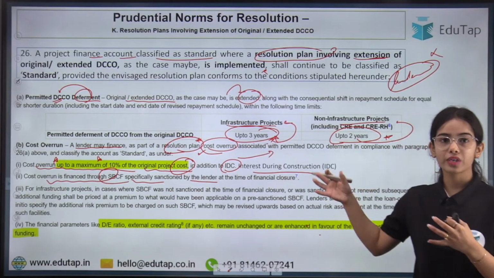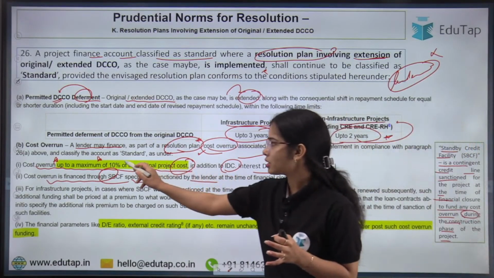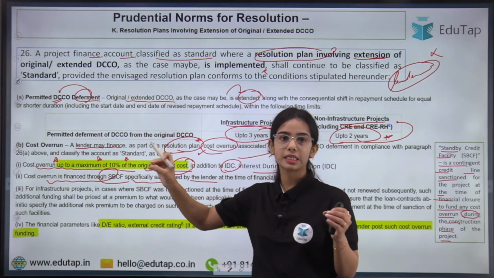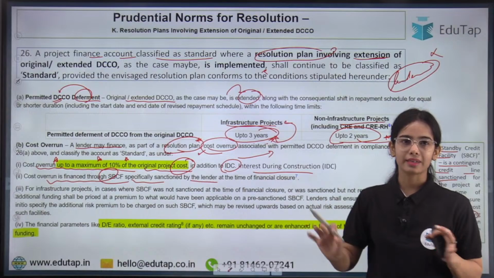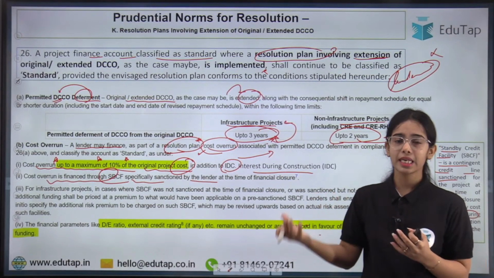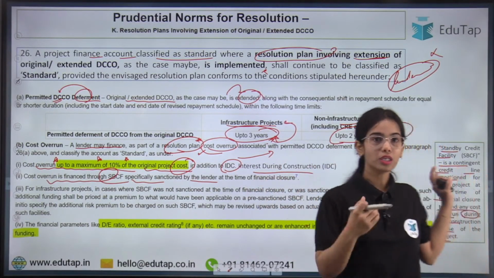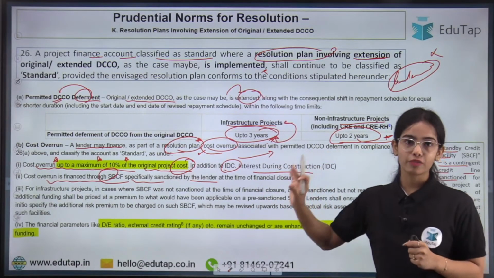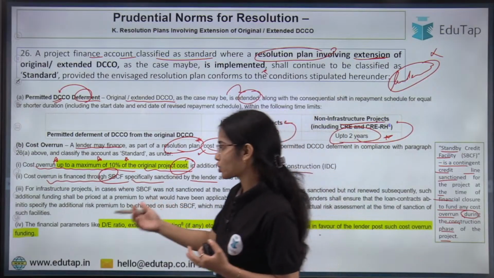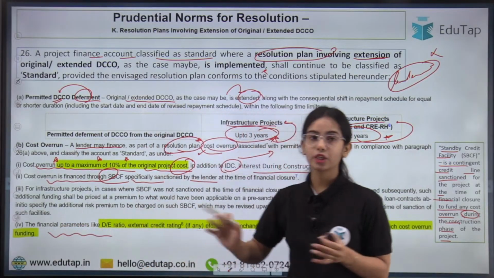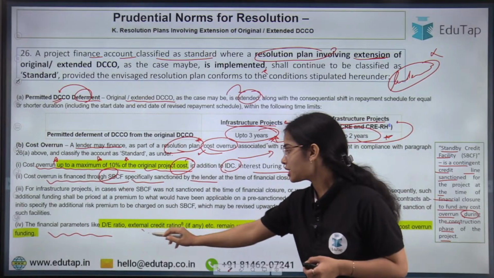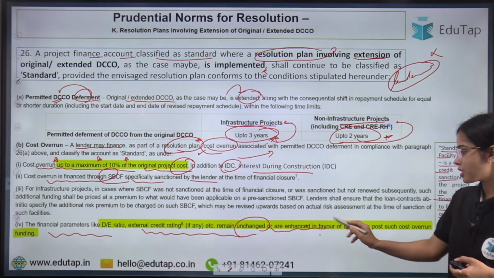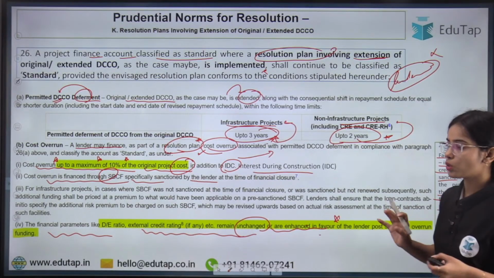So if the cost overrun is a maximum of 10%, then the loan will be considered standard, and it will be considered that there is no stress, and the money will be given through the standby credit facility. Through this, the money can be given to the borrower. This is the additional fund given to the borrower for the cost overrun. The financial parameters like the debt to equity ratio and the external credit rating, if any, remain unchanged or are enhanced in favor of the lender after such cost overruns.